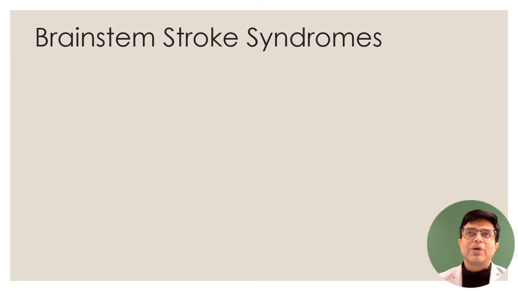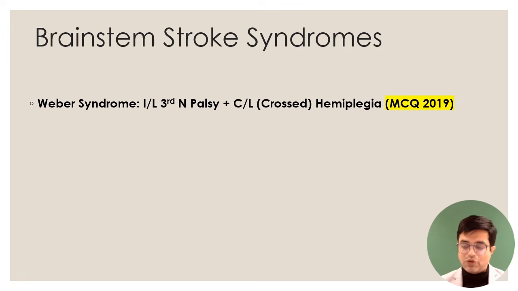At the most, one question is asked, and the details of which pathway is getting involved, although that is the ideal way to read them, but close to the exam, you should only be focusing on the important ones and how to identify a particular brainstem stroke syndrome. Now, brainstem stroke syndromes include some named syndromes. One of them is Weber syndrome, on which components of Weber syndrome was asked in MCQ 2019 in FMG exam.